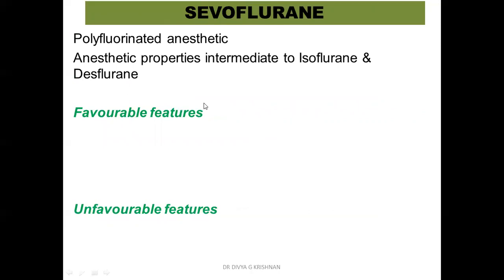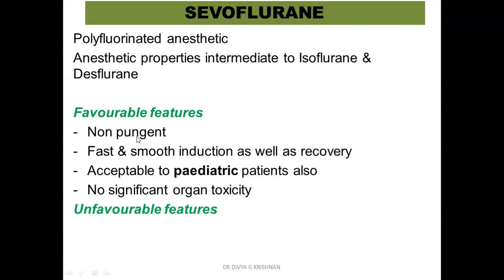Then we have sevoflurane, the last one, which is a polyfluorinated anesthetic. Again, its properties are somewhere intermediate between isoflurane and desflurane. So if you have to arrange as per the potency, you have isoflurane first as the most potent one, sevoflurane in the middle, and desflurane the last one. The favorable features: it is not pungent, it has again a fast and smooth induction as well as recovery. This is acceptable to pediatric patients and doesn't have much organ toxicity. The unfavorable feature that can be quoted is its high cost.